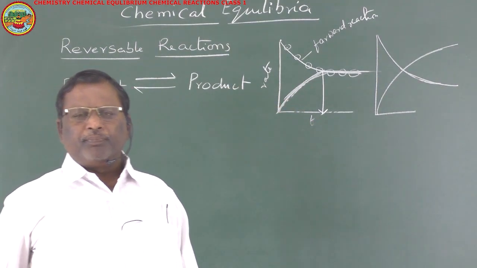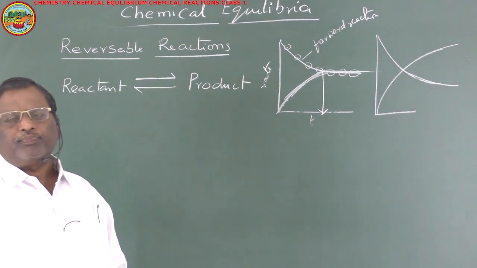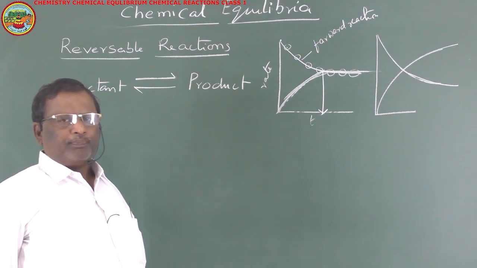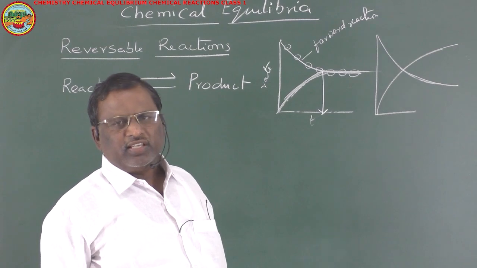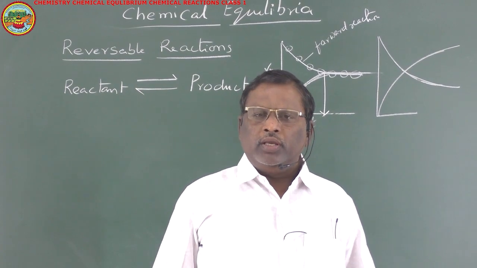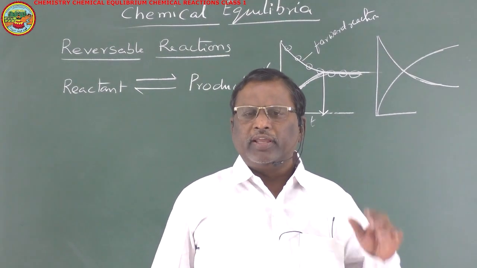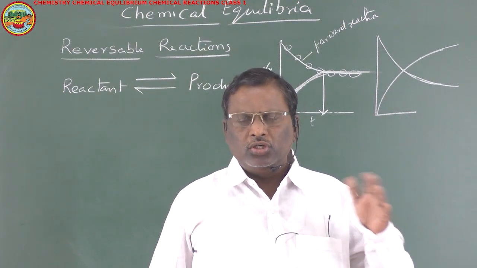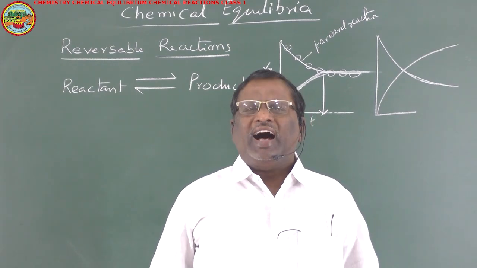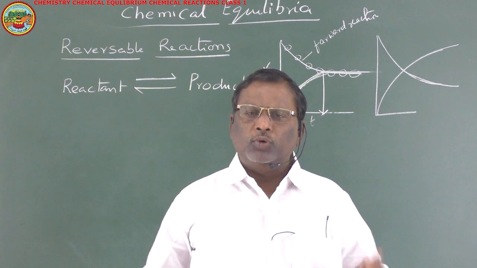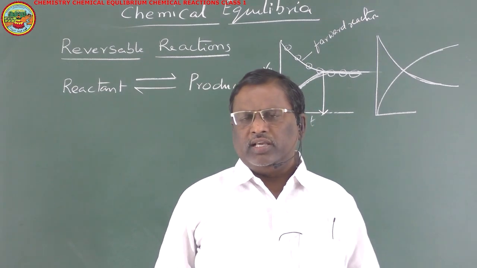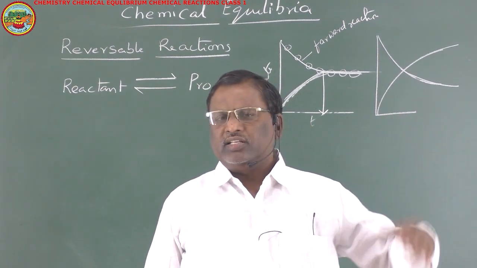Now here equilibrium is of two types. One is homogeneous equilibrium and the other one is heterogeneous equilibrium. What is homogeneous equilibrium and what is heterogeneous equilibrium? In any reaction, when it is in equilibrium, that means the rate of forward reaction is equal to the rate of backward reaction, and both reactants and products are in the same phase. That means both reactants and products are gases, or both are liquids, or both are solids. Such a reaction is said to be